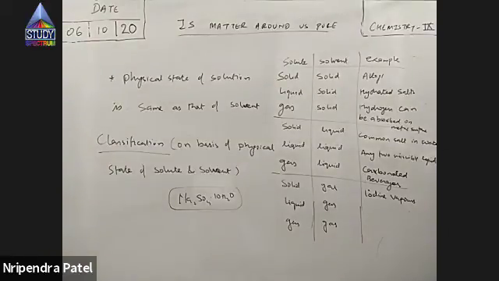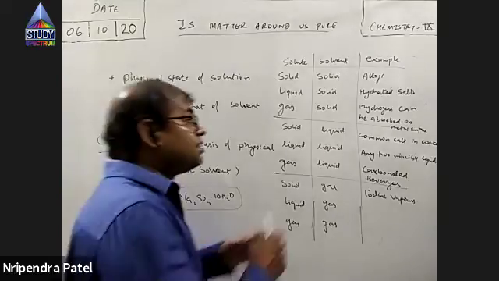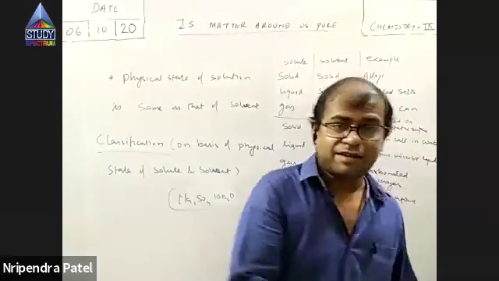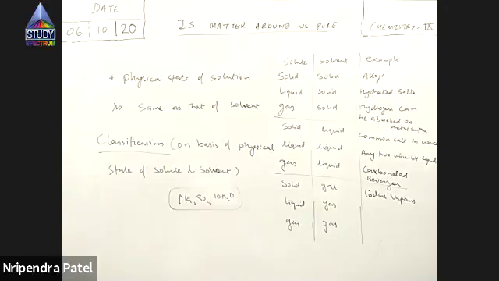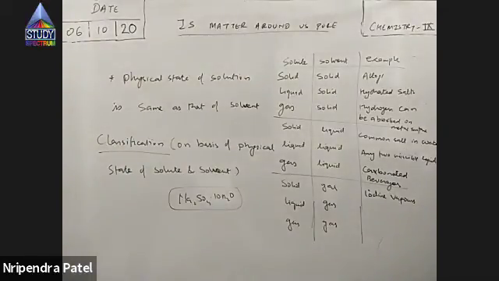It's a suspension. That will be our next topic. That is heterogeneous mixture, right? So if I say solid in gas, iodine vapors get dissolved in air, right? So that forms a mixture of solid in gas.